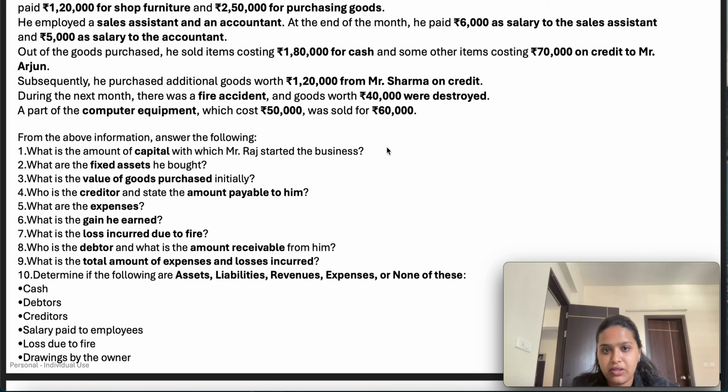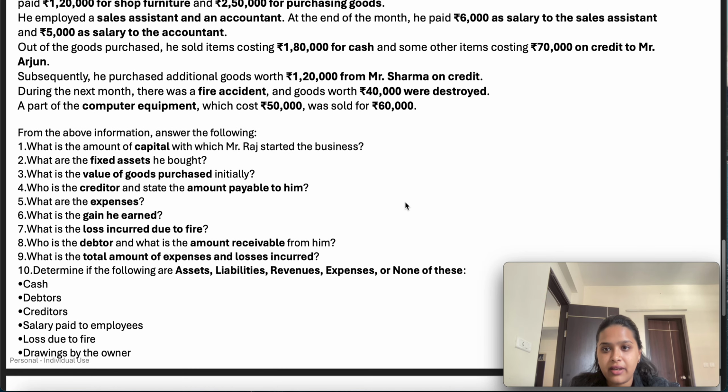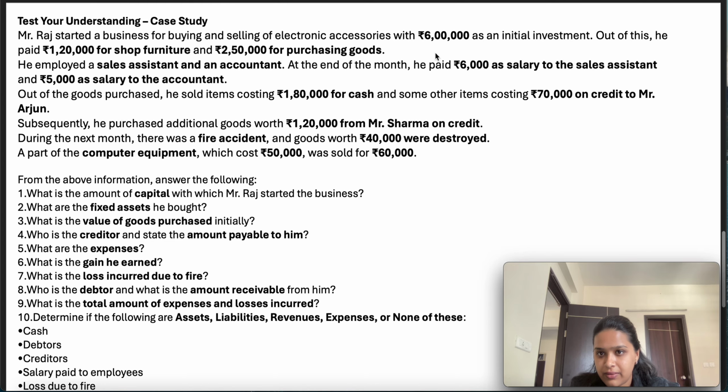So these are the questions which we need to answer. What is the amount of capital that Mr. Raj started his business with? 6 lakhs. All right. What is the fixed asset he bought? He paid 1,20,000 for the shop furniture. What is the value of goods purchased initially? 2,50,000 for purchasing goods. Who is the creditor? He purchased another lot of goods from Mr. Sharma on credit. So Mr. Sharma, and 1,20,000 he needs to pay.